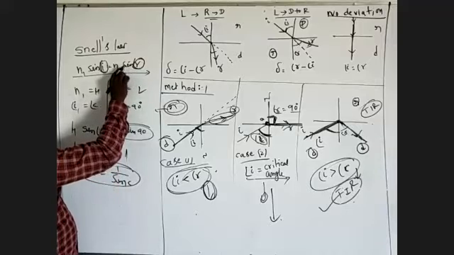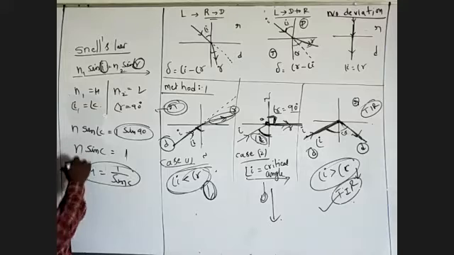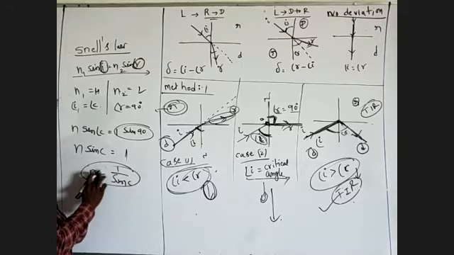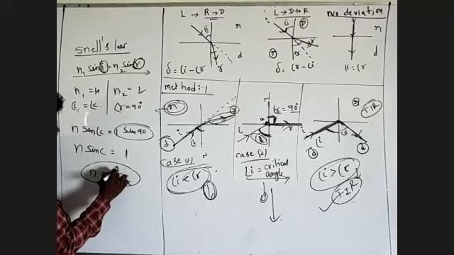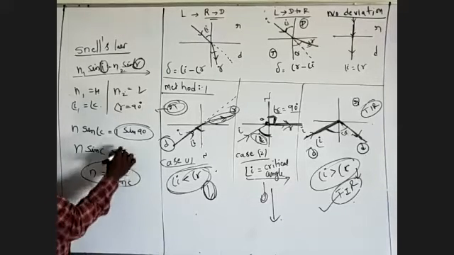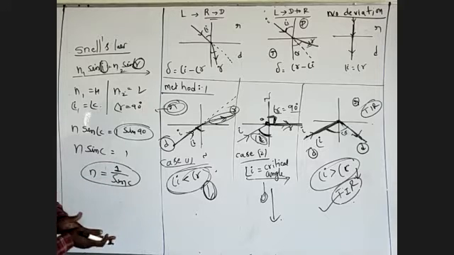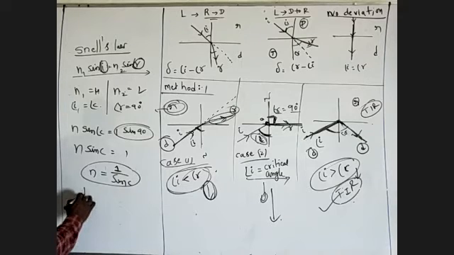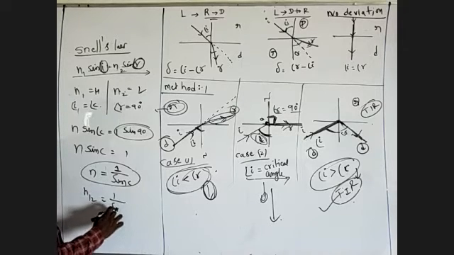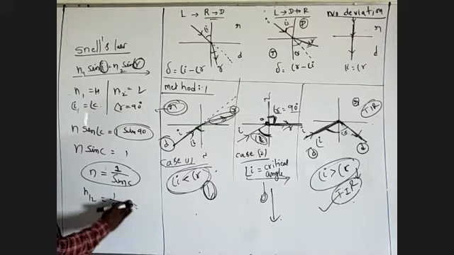We are calling this the refractive index N. So N is equal to 1 by sin C. Now you can check that N12 is equal to 1 by sin C. This is the refractive index of medium 1 with respect to medium 2.